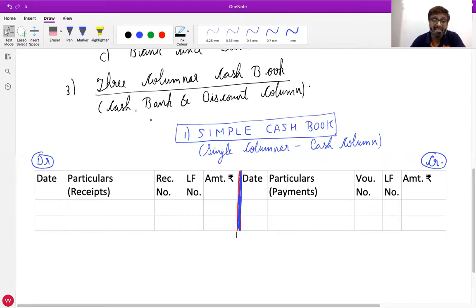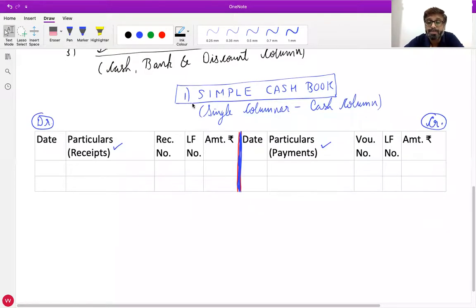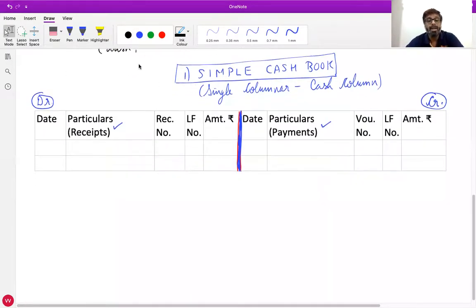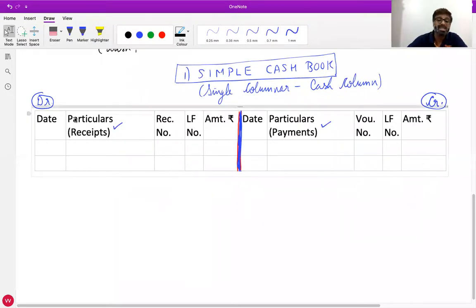Whatever money is received will be recorded on the receipt side. Whatever money is paid will be recorded on the payment side. Any confusions with the format? Raise your hand. All are clear with the format of cash book? Okay. Now we will write few notes for simple cash book.